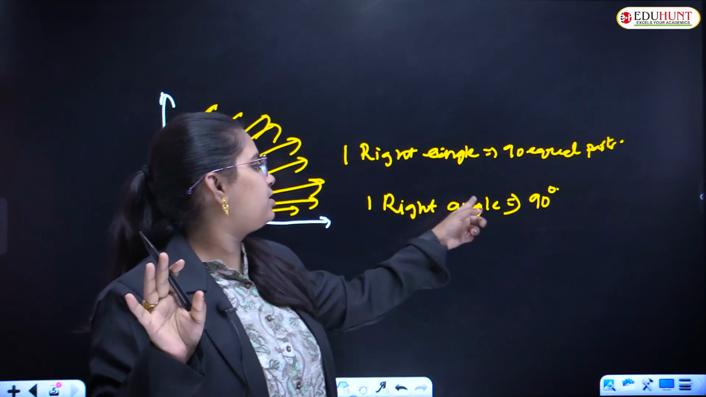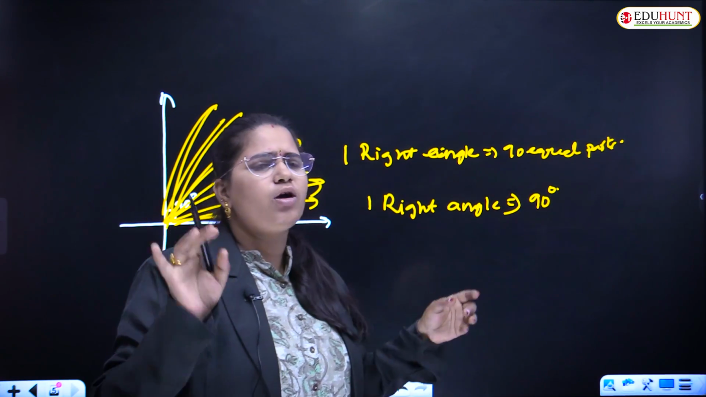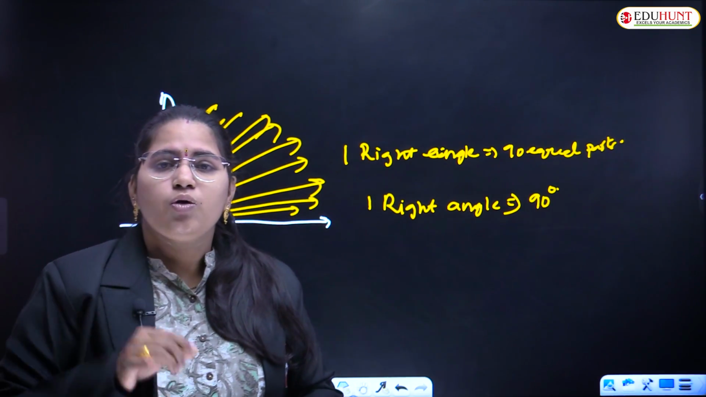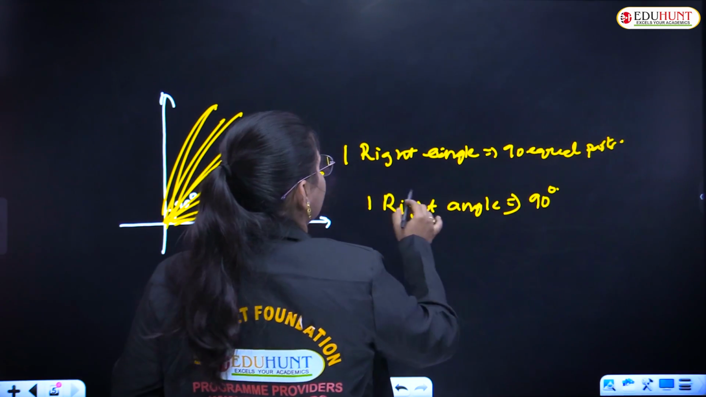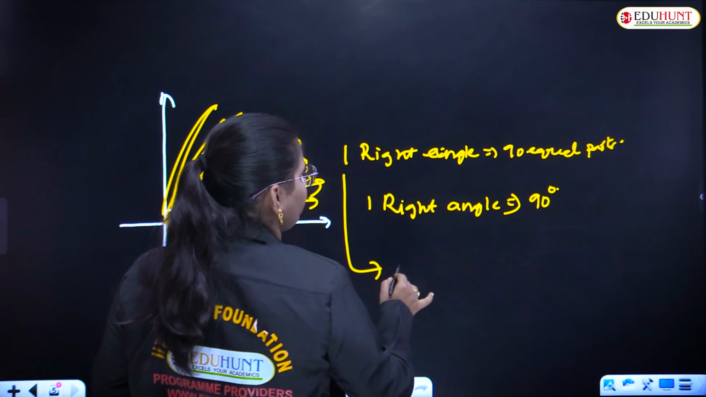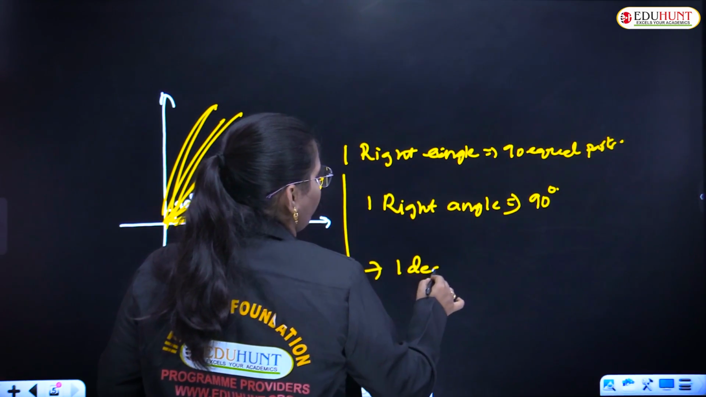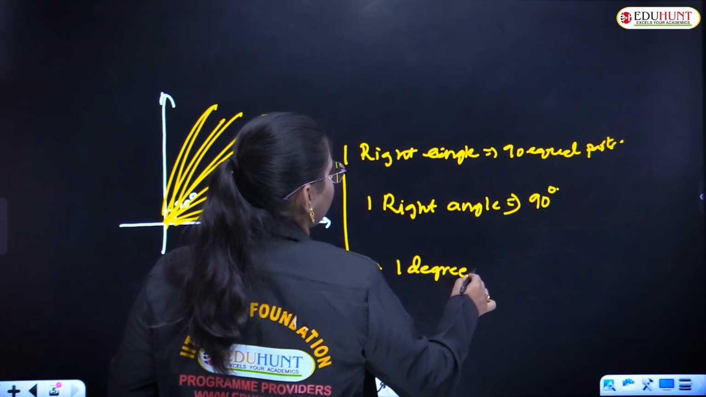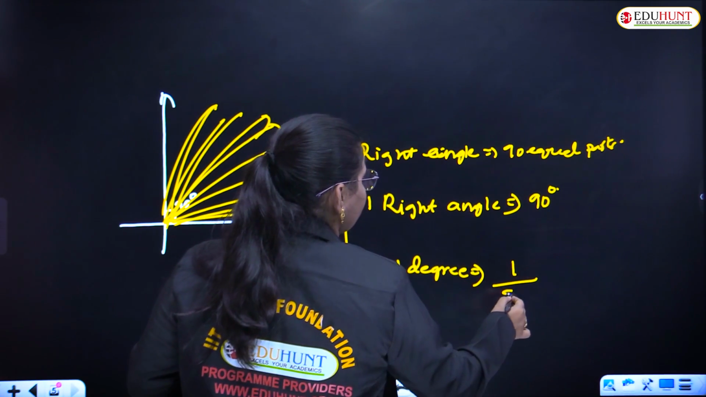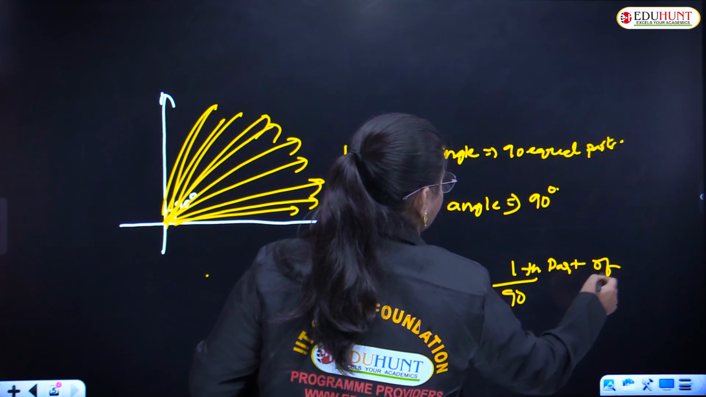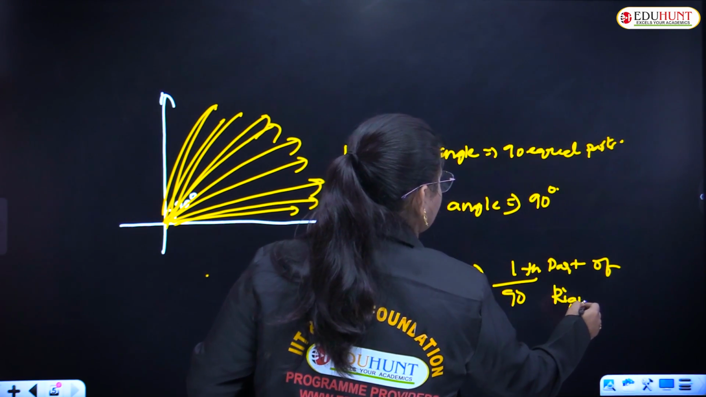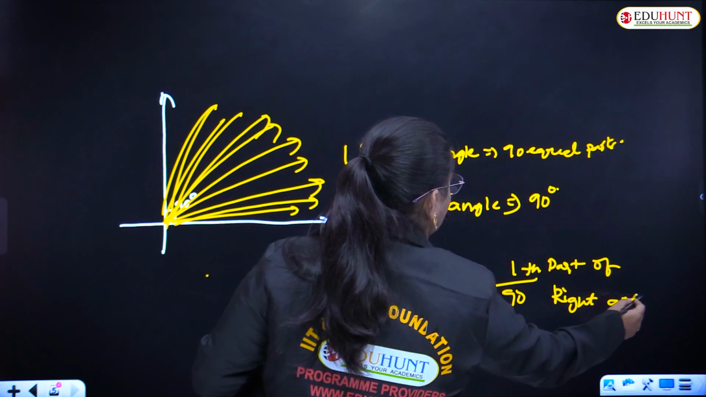One right angle is equal to 90 degree. And what is the definition of 1 degree? One right angle is equal to 90 equal parts. 1 degree is equal to 1 by 90th part of right angle.